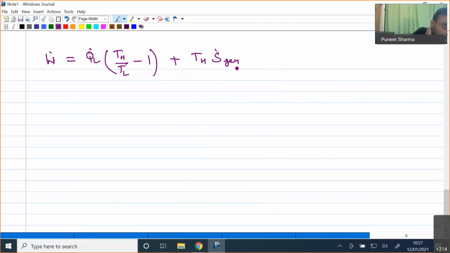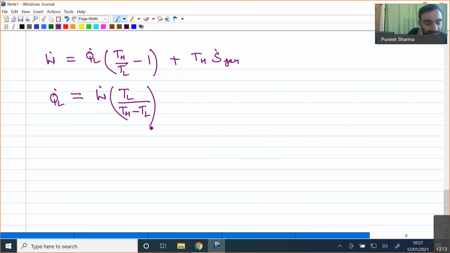If I have to calculate Q dot L, Q dot L will be equal to W dot into TL divided by (TH minus TL).